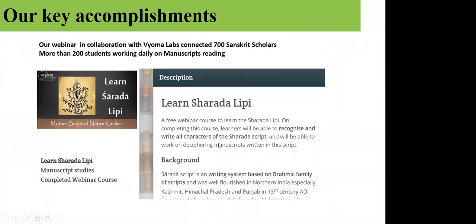And some of our important collaborations: we collaborate with various universities and various education institutions. For example, we did a collaboration with Vyoma Labs in Bangalore, where we taught 700 students together.